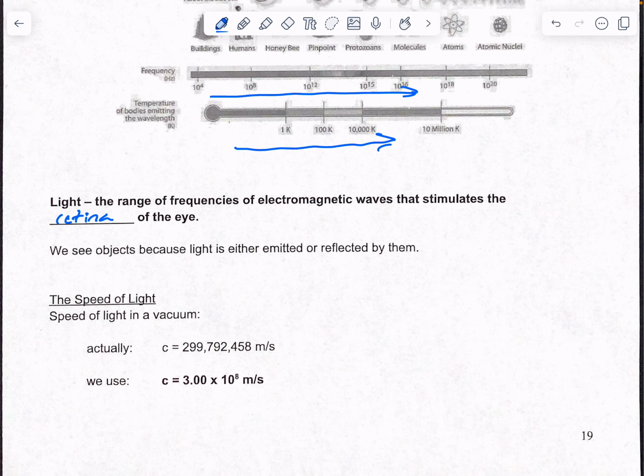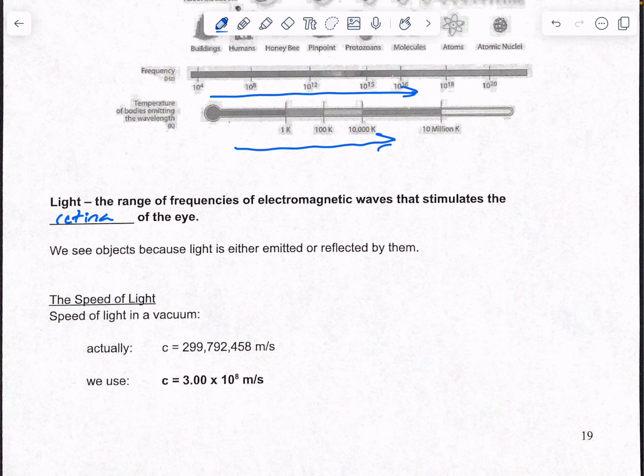Okay, so we see objects because light is either emitted, meaning coming from the source, or reflected by it. The way you actually see color, like if you see someone with a red shirt, is that the shirt absorbs the white light and only reflects the red. It absorbs all the other colors, but reflects the red, so that's why you see it as red.